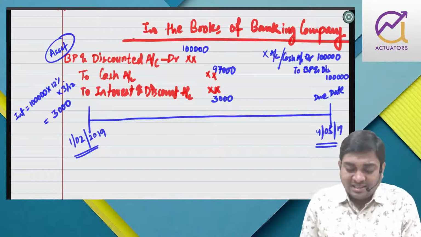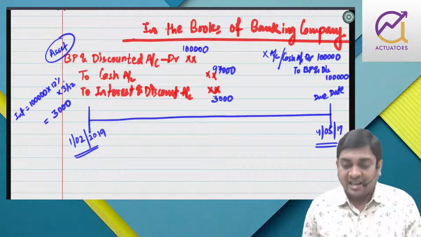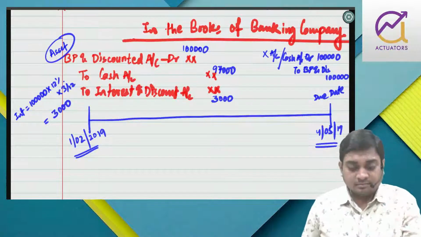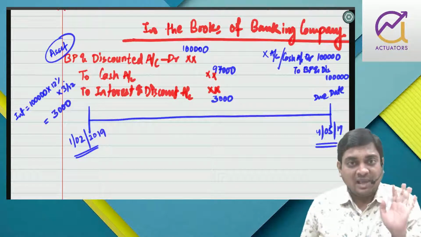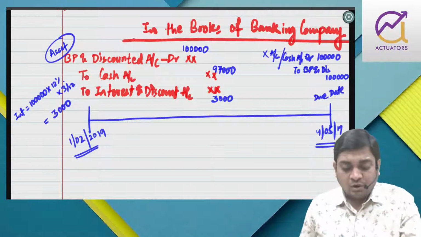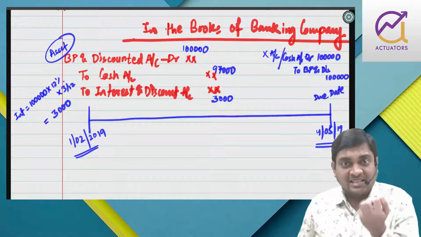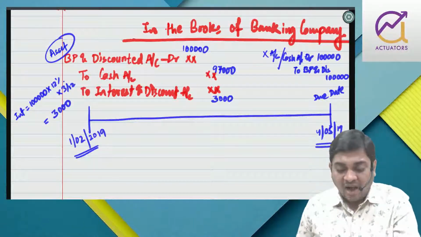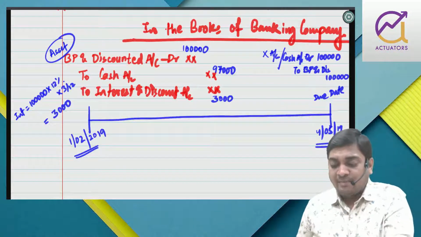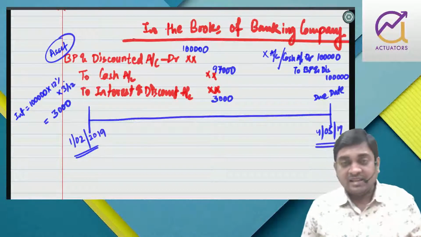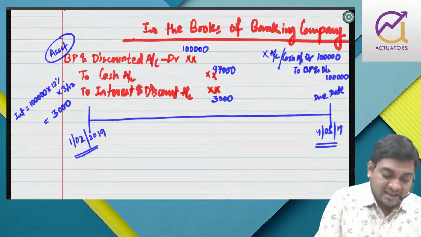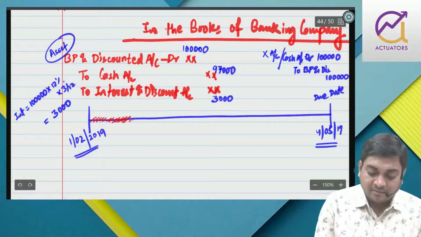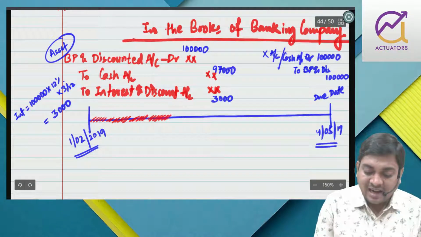So in this case, you can see that I have earned 3000 interest. First of all, X has discounted a bill with the bank, right? So the bank will treat it as an asset. Bill purchased: the bank is purchasing the bill against which it is lending money after deducting interest. On the due date, the bank will get 1 lakh against this bill. So whatever interest the bank has earned, that interest is related to this time period, which the bank has deducted at the beginning.